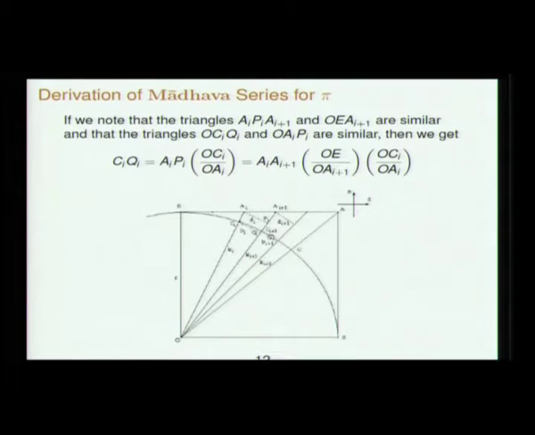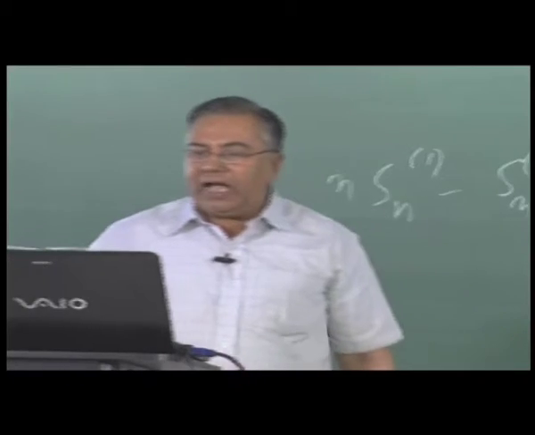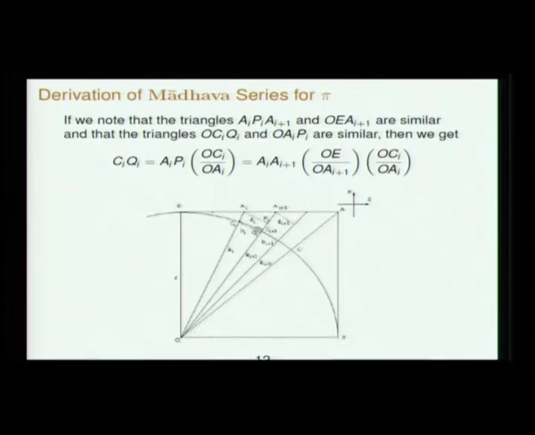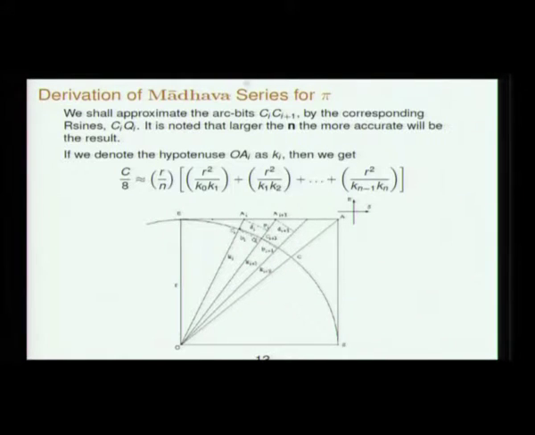arc bit. Ci plus 1 is an arc bit that is wedged between these two Karnas, where they are the ai plus 1 which are equal. So the Ci plus 1 are not equal, but they are small. So the argument now is this: Ci plus 1, when n is very large, can be approximated by Ciqi, the sine of the same arc bit, and therefore this 1/8 of the circumference, that is the circumference from E to C, because this is the last Karna, this radius is divided into n equal parts.